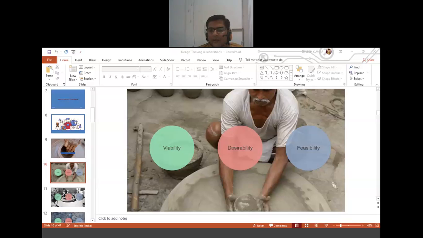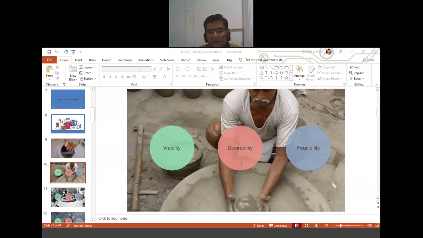Viability, desirability, and feasibility play an important role in the design thinking process. These three techniques suggest that innovations can only be successful if three conditions are met. First is desirability, that someone wants it, someone requires it.